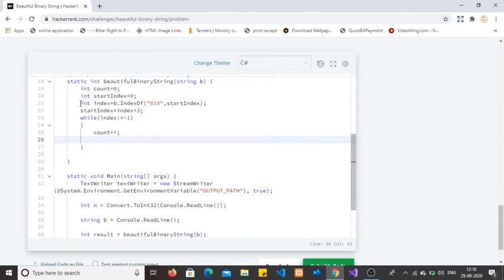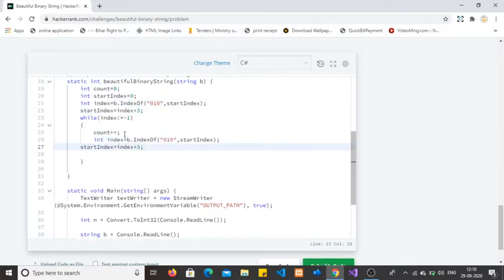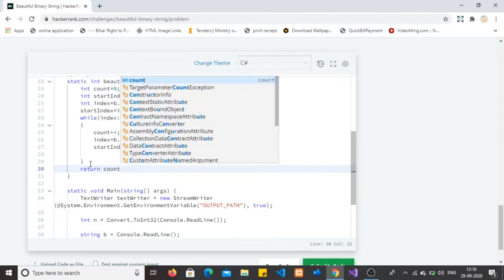I need some code from here, so I am copying and pasting it in the while loop also, but I don't want to create a local variable inside this. And finally, return count.